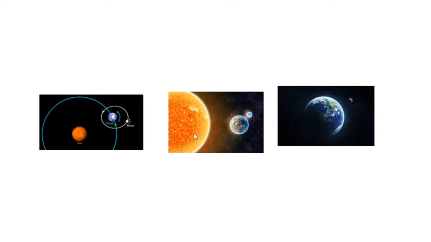Satellites. Now, satellite. You have known that the planets of the solar system revolve around the sun. Similarly, a small satellite revolves around a planet. That means the Earth has a satellite that is called the Moon. The Moon is the only satellite of the planet Earth. It moves around the Earth.